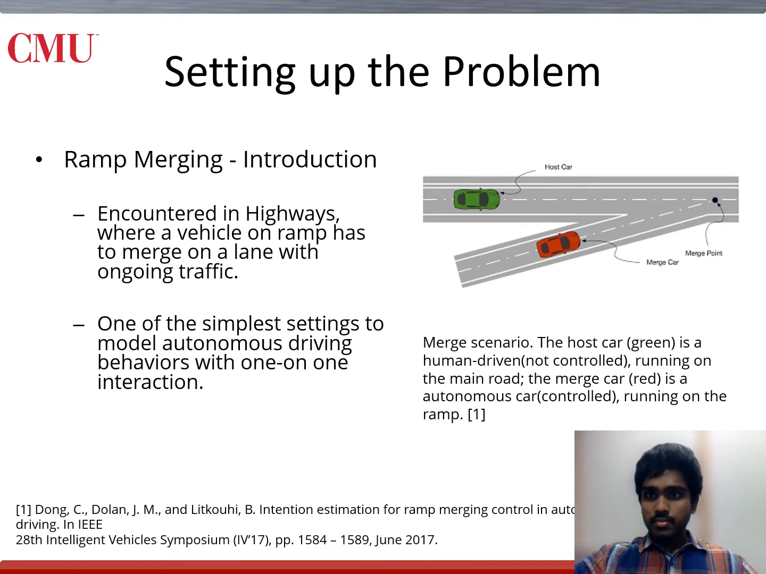Ramp merging scenarios are possibly one of the simplest scenarios for autonomous cars to learn behavior from one-on-one interactions. They're usually encountered on highways, where a vehicle on a ramp has to merge onto a lane of the main highway. The image on the right clarifies some of the notation that we use in this presentation. The vehicle on the highway in green is referred to as the host vehicle, which we do not control and adjust our behavior to. The car on the right, already on the ramp and trying to merge, in red, is our ego vehicle that we control.